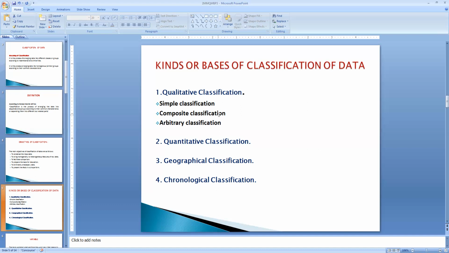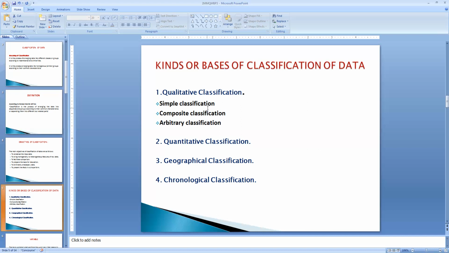For example, characteristics of any two attributes, any two categories which we can express. For example, male and female, honest and dishonest, trained and untrained, experienced and inexperienced, only two attributes. Such kind of classification is called a simple classification.